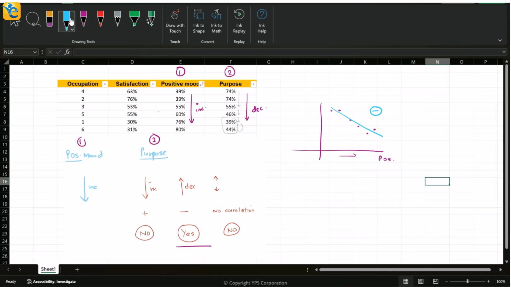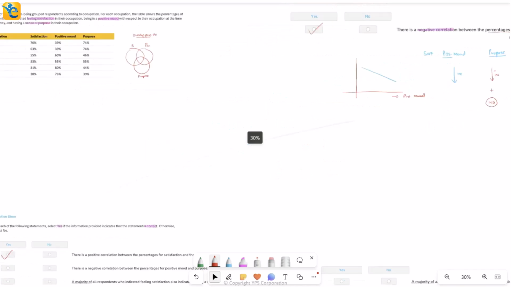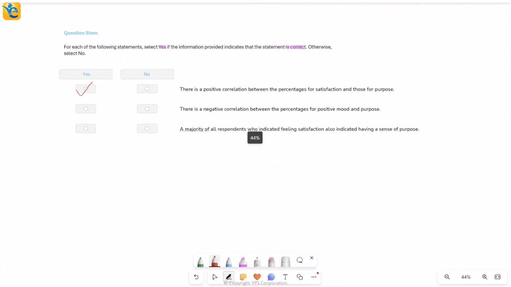So I'm done. Let's go back and mark. Here we are. So this is also a yes, there is negative correlation. Finally, we'll mark this one here and look at the third and the final statement.